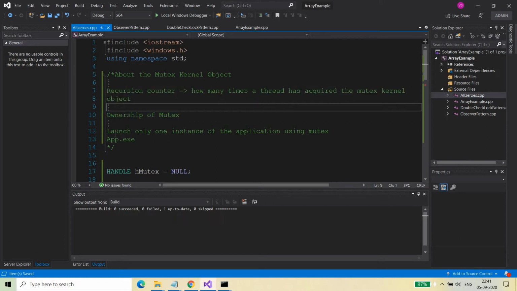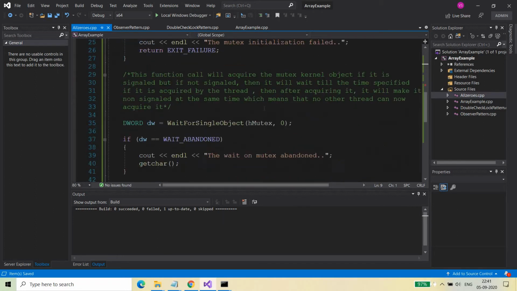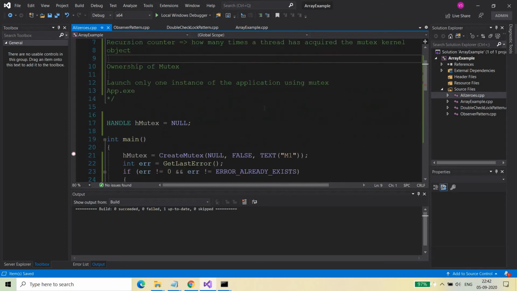In the previous video, I showed one application where you can launch only one instance of the application using mutex. If you want to understand whatever I'm telling in this video, you first need to visit my previous video and go through that, right? Then only you will be able to understand this video. So let me quickly recap a few things.